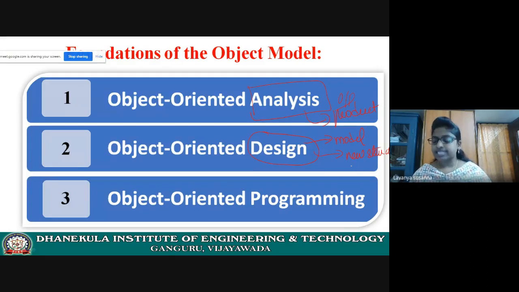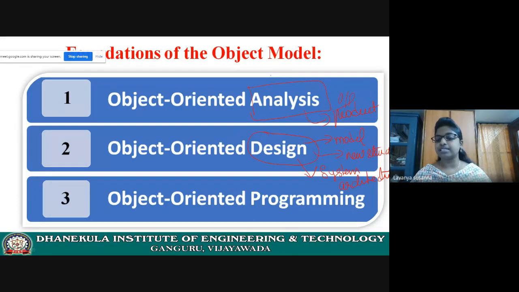Structure means some diagrammatic representation of the components and overall system. That means system architecture. You will design system architecture. In the design phase, what you are going to do after analyzing, the output of the analysis phase will serve as a model for the design phase.